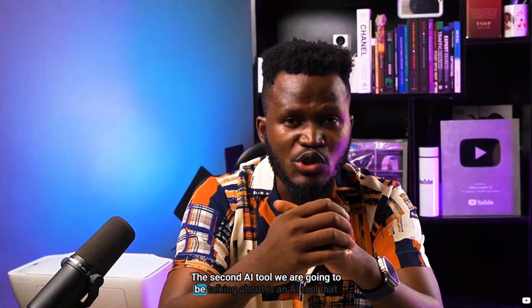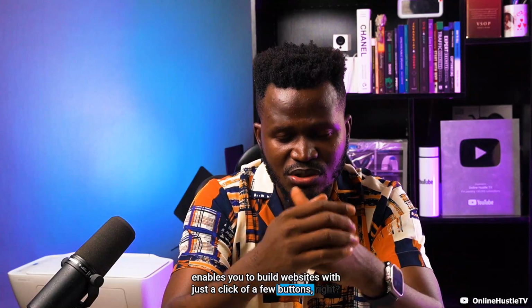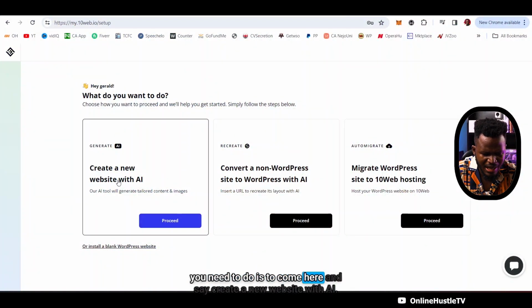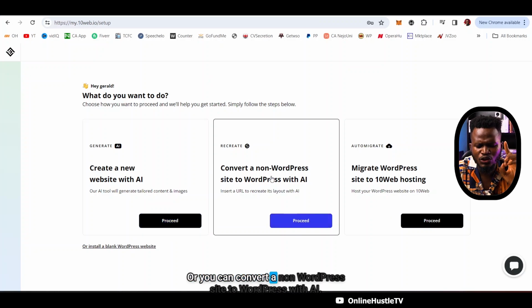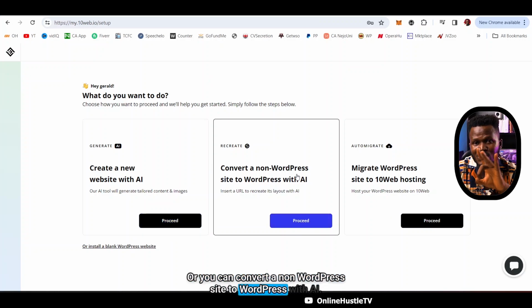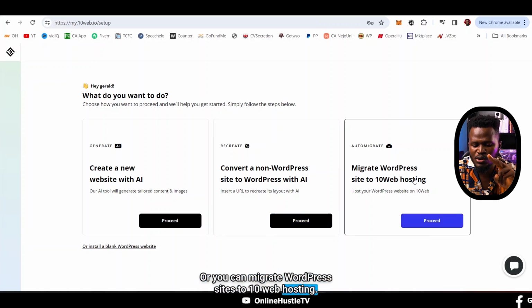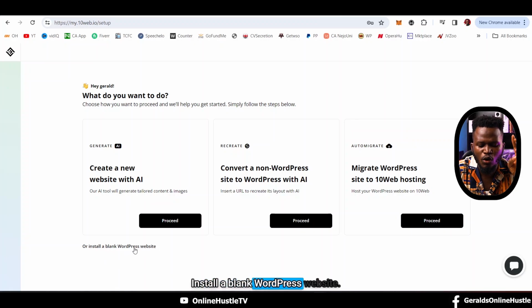The second AI tool we're going to be talking about is an AI tool that enables you to build websites with just a click of a few buttons, right? And once you actually signed up on this particular platform, what you need to do is to come here and say create a new website with AI. That's an option. Or you can convert a non-WordPress site to WordPress with AI. That's the second option. Or you can migrate WordPress sites to 10Web hosting. That's the third option. But there's a fourth option, which is here. Install a blank WordPress website.